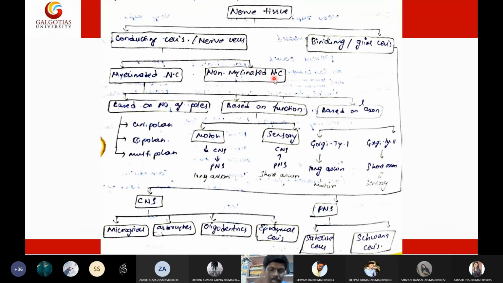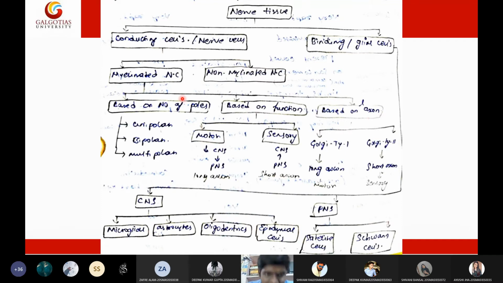And the neural cells that do not have a myelin sheath are called non-myelinated neural cells. So here we have two types of neural cells: myelinated neural cells and non-myelinated neural cells. Coming to the myelinated neural cells, they are divided depending upon three properties: their poles, their function, and their axon.